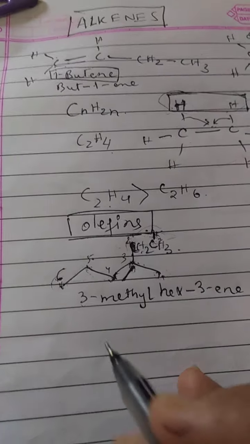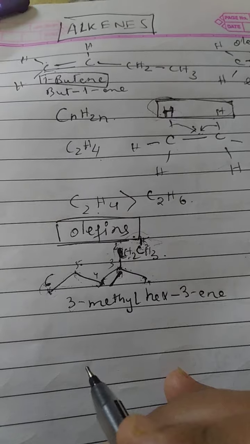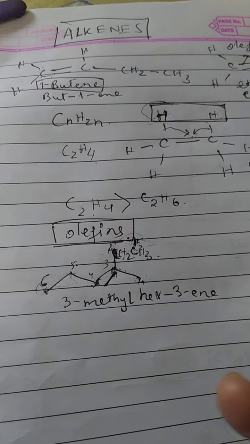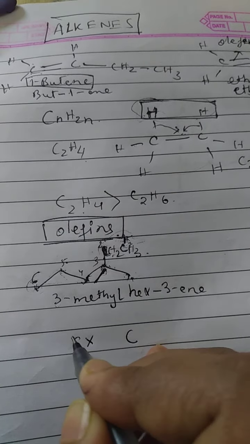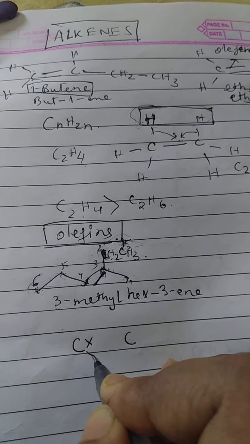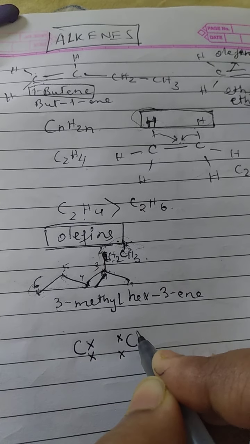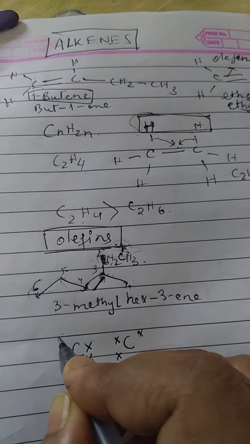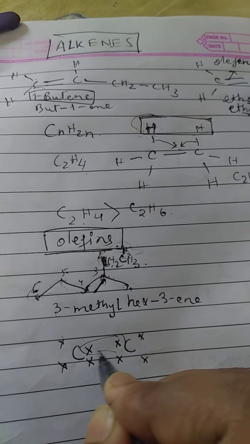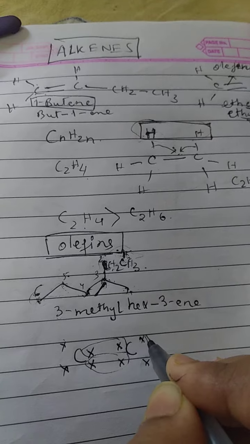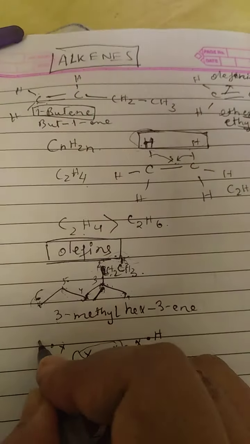Next we will learn about the structural formula, that is the electronic structure, taking the example of ethene only. So 2 carbons are there. We will show the electrons of the carbon by the cross ones. Okay. So these two I have kept here because they form the double bond, and these form single bonds with hydrogen.